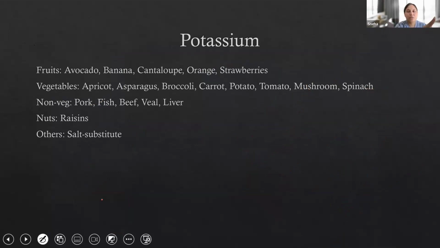Potassium. So potassium, I'm going to ask you to underline the important food items which are rich in potassium. And please underline in your note and try to remember those food items. It would be very easy for you to choose a menu in the questions. Okay, so potassium rich, remember banana, avocado, cantaloupe, orange, and strawberries. So A, B, C, O, S. A, avocado, B, banana, C, cantaloupe, O, orange, S, strawberry. So these are the food items that we can advise to the patient who is deficient in potassium.